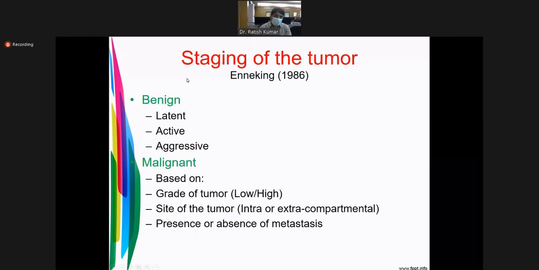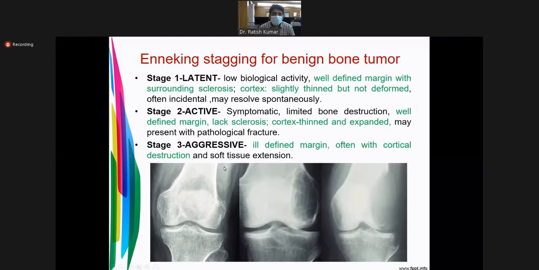Staging of the tumor. Staging for benign is latent, active or aggressive. Second is malignant. Benign latent is stage 1: well-defined margin surrounded by sclerosis, cortex thinning but not deformed.